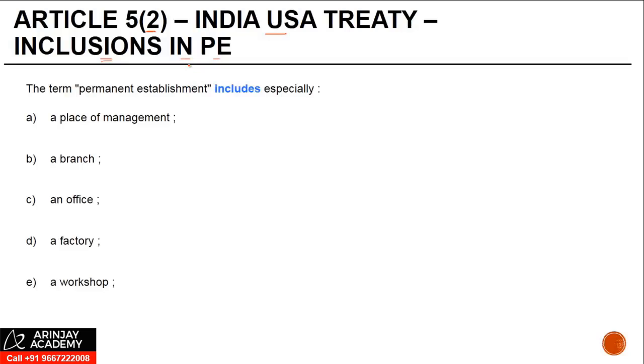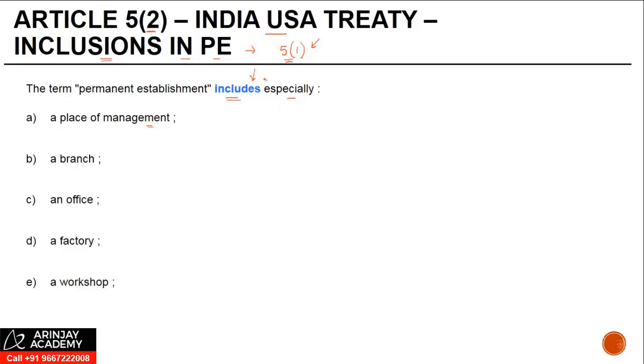Now, even before I discuss this, there is one thing which I want to tell you: while these inclusions will be considered in the definition of the PE, they have to possess the characteristics of Article 5, Paragraph 1, which means they have to go through the test of 5.1. If they do not satisfy the conditions there, then even though these might be there, they will still not be construed as a PE. The term permanent establishment includes especially.